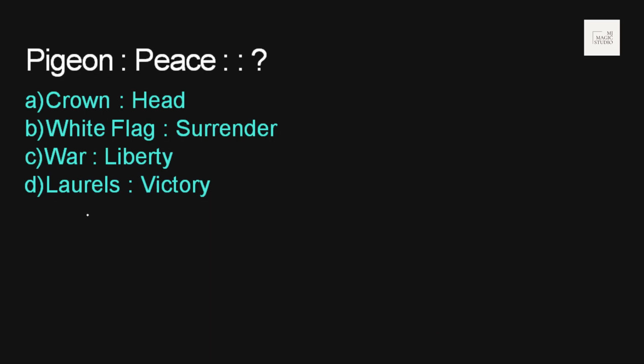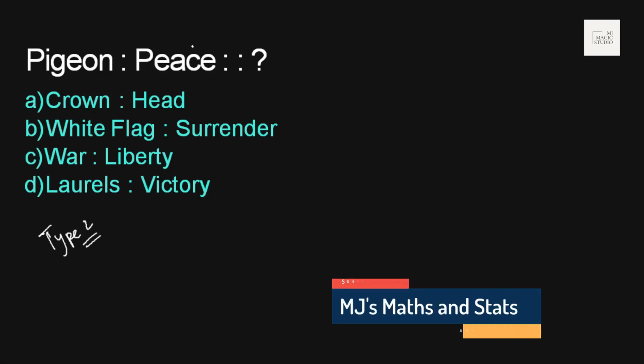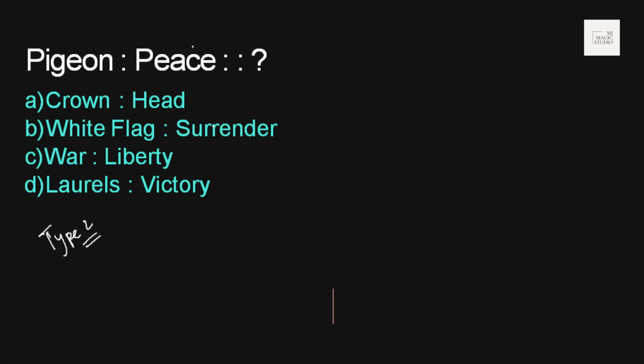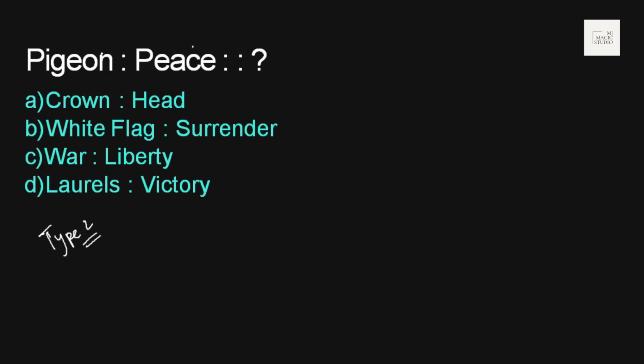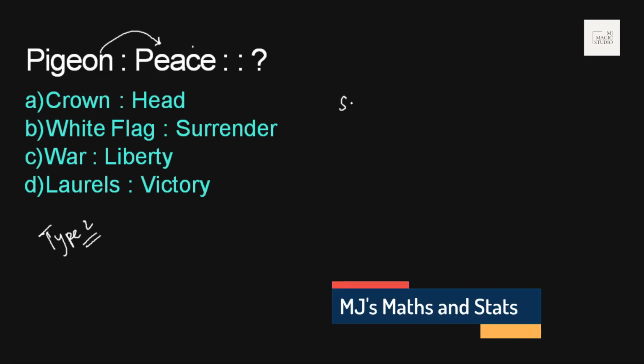So okay, here if I can see what kind of question it is, maybe it is type 2 type of question, where we would be choosing the analogous pair. So it consists of two words having a certain relationship with each other, followed by a pair of words, and we need to select a related pair that has the same relationship as the original pair of words. So pigeon is to peace may be same as what? As we can see that pigeon are symbol of peace.